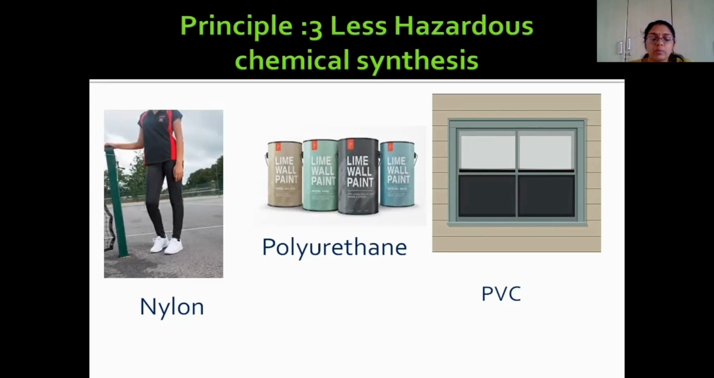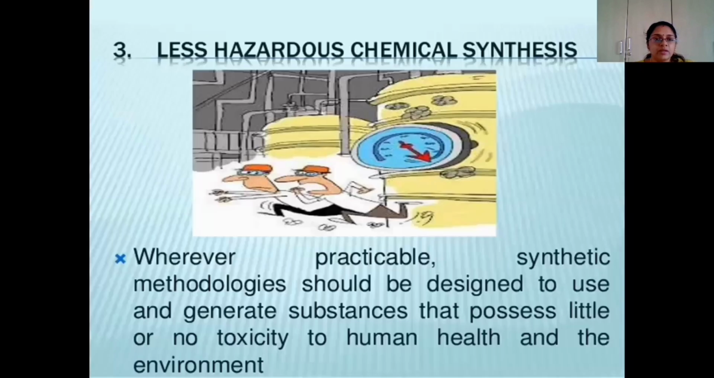So nowadays, this adipic acid is prepared by using glucose. And we all know that glucose is a simple sugar and it is produced from a genetically modified bacteria and it is less harmful to the environment. So principle 3 conveys that whenever we are designing a chemical synthesis, we should use less hazardous reactants for the formation of that chemical. That is principle number 3.